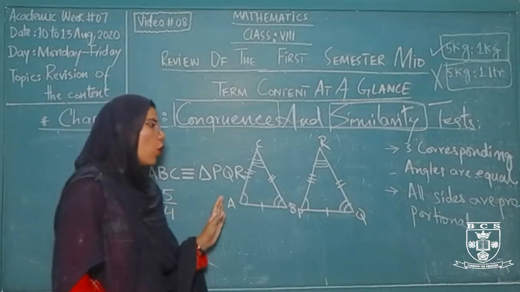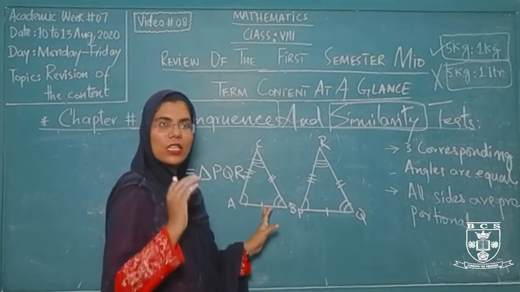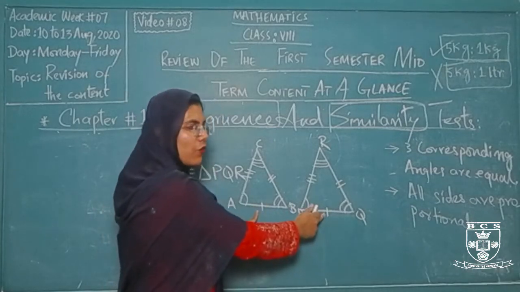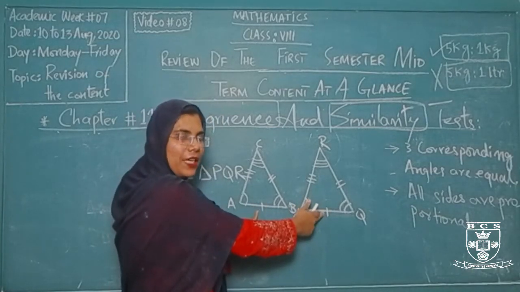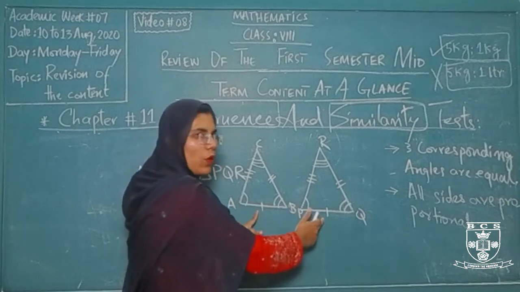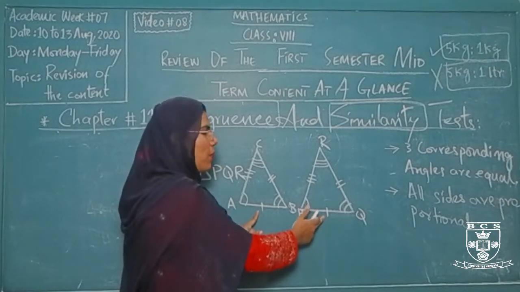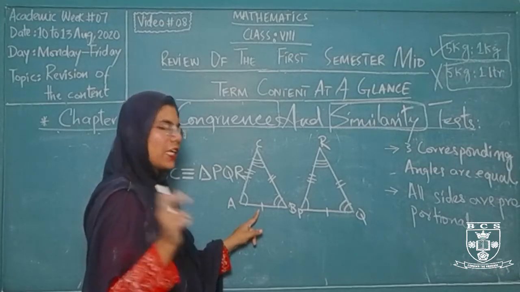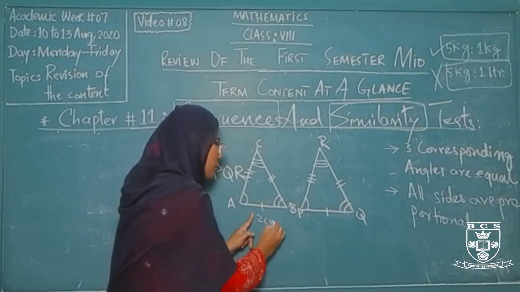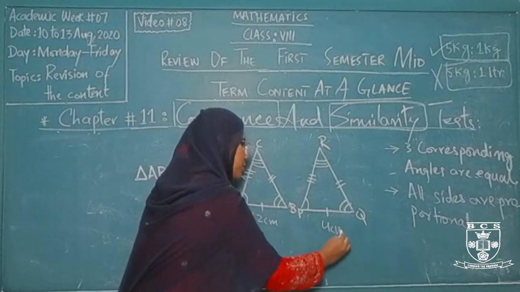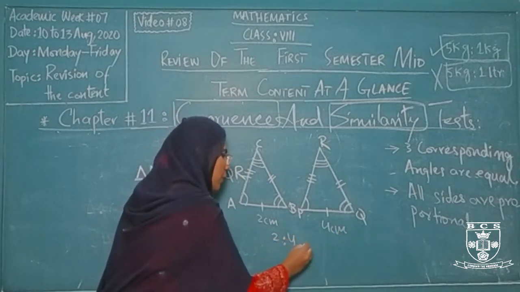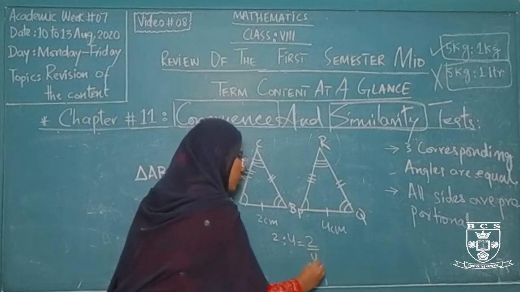For the angles, all the angles are congruent, but for the sides, this first side and the first side from your corresponding triangle are not equal in measurement, but if we make a ratio for these two different sides, for example this is 2 centimeter, this is 4 centimeter, the ratio will be 2:4 and the fraction will be 2/4.